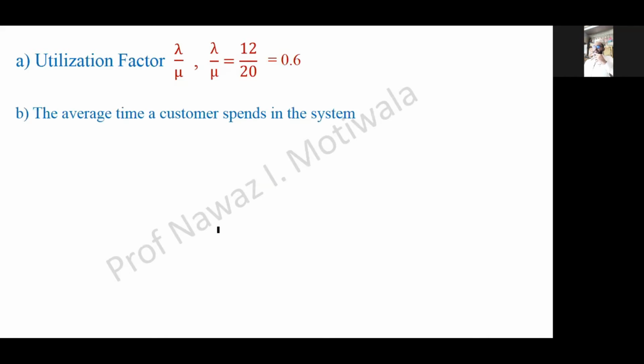Now the next question was, what is the time that a truck waits? So it's simple again. The average time a customer, meaning the trucks, spent in the system will be Ws equal to 1 upon mu minus lambda, so I will substitute the values and get the answer as 0.125 hours. So this was quite simple, just the application of formulas and we will get the answer. Now for the third part, what will come?